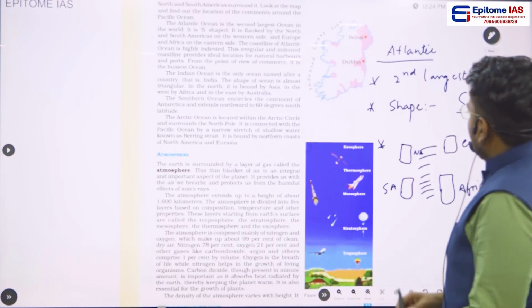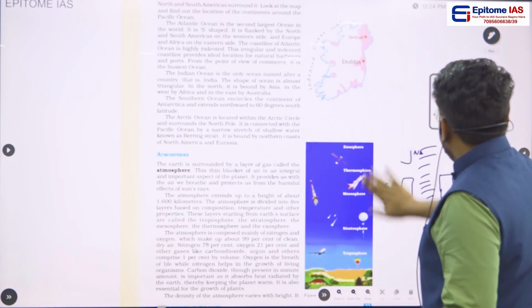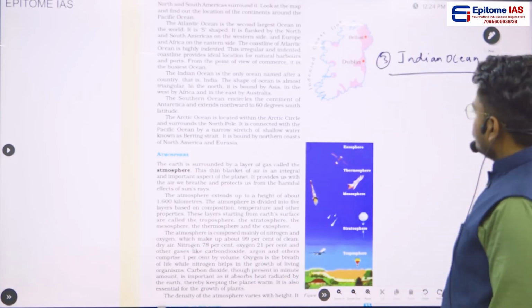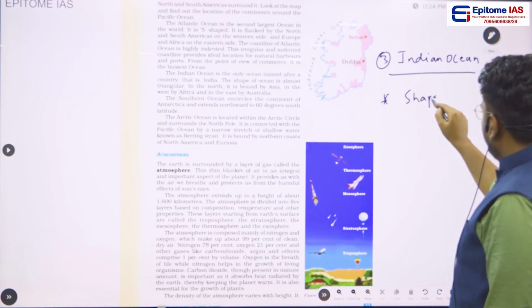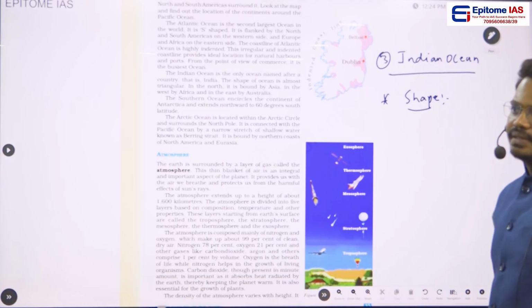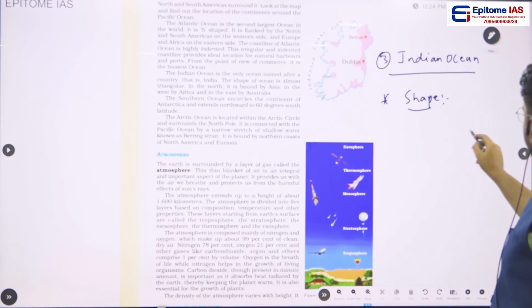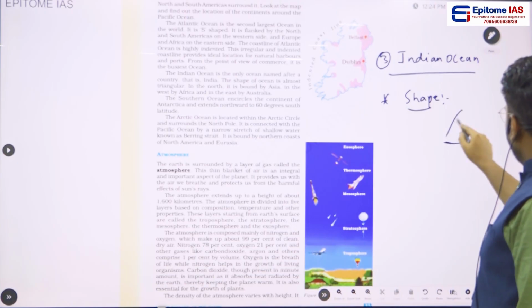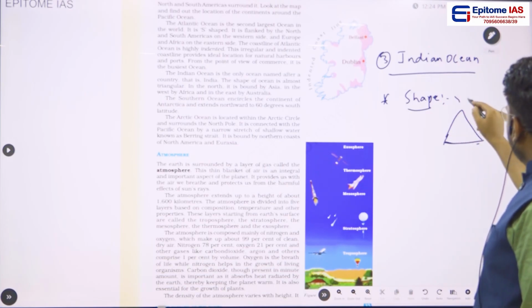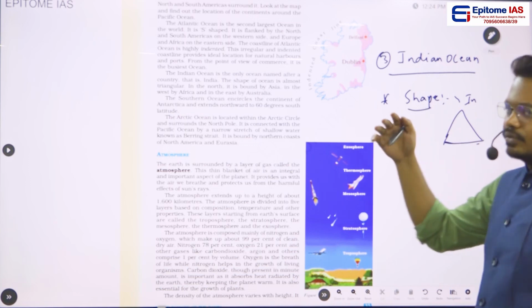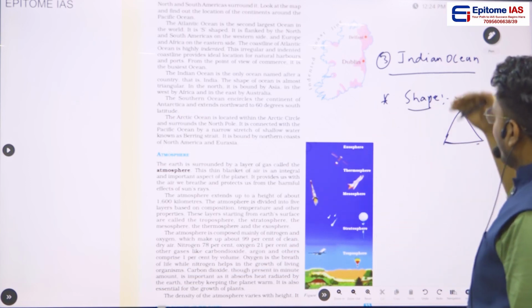Then the third important ocean is Indian Ocean. And if you see the shape of this Indian Ocean, we can find that this Indian Ocean will be in triangular shape. To the north of this Indian Ocean, we will be finding India, or else we can say that to the north of this ocean, we will be having Asian continent.